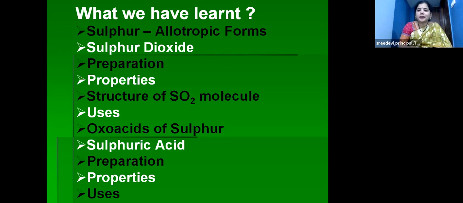I hope each and every student is able to understand your lessons, and they are following the YouTube channel and they are writing the notes properly. Dear children, here I want to mention one thing regarding the preparation of sulfuric acid by contact process. You have already studied this under the application of Le Chatelier's principle in your first year, isn't it? In chemical equilibrium, you have learned this application of Le Chatelier's principle to Haber's process and also for contact process. And now, dear children, it's the time for the preparation of sulfuric acid by contact process.